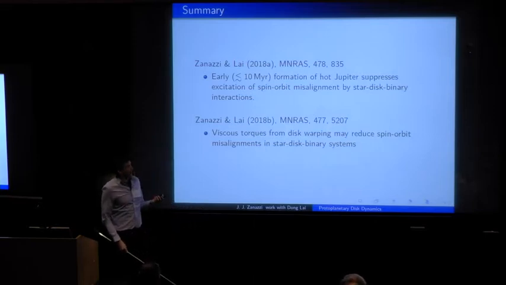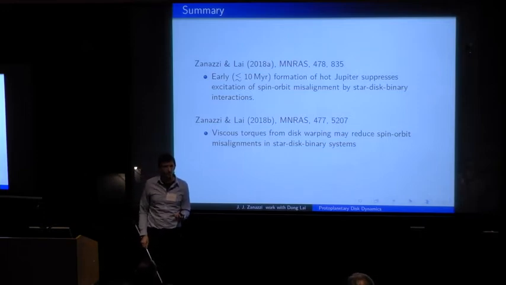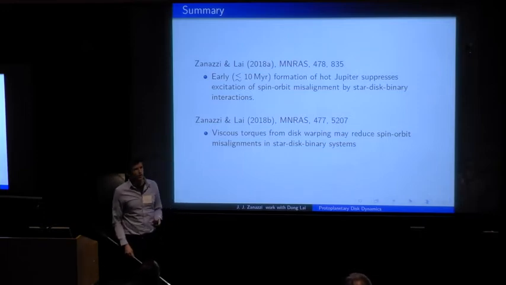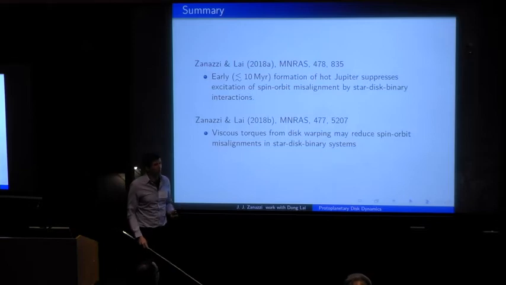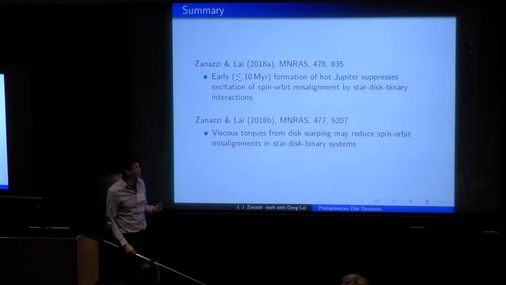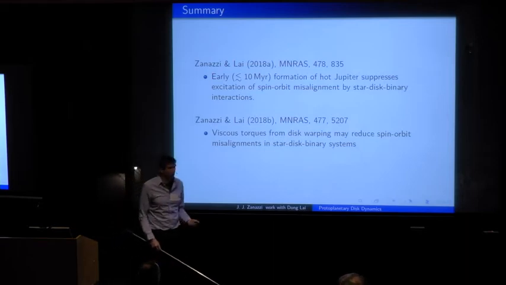The first main takeaway is if you have a hot Jupiter forming in a star disk binary system, the formation of this hot Jupiter itself actually works to significantly reduce or completely suppress the excitation of obliquities by the inclined binary companion's gravitational torque.